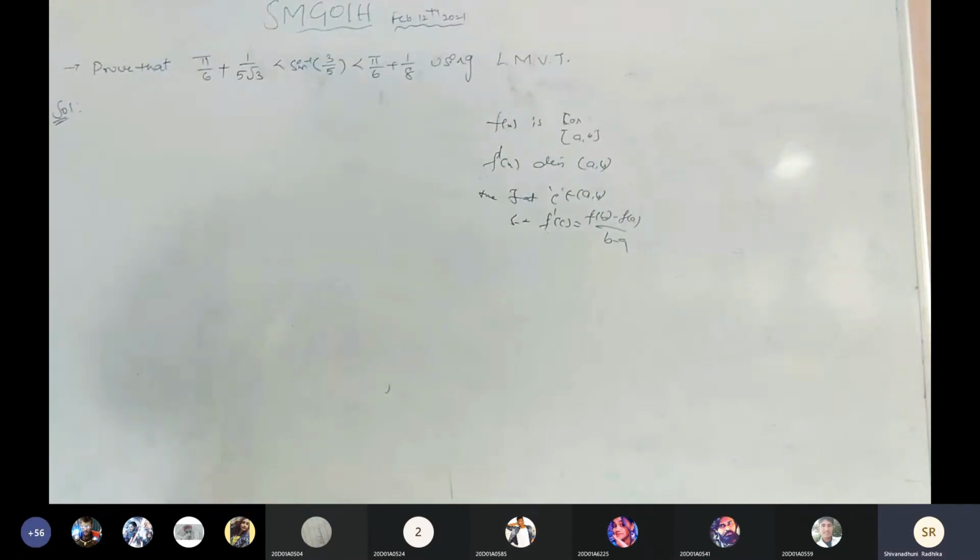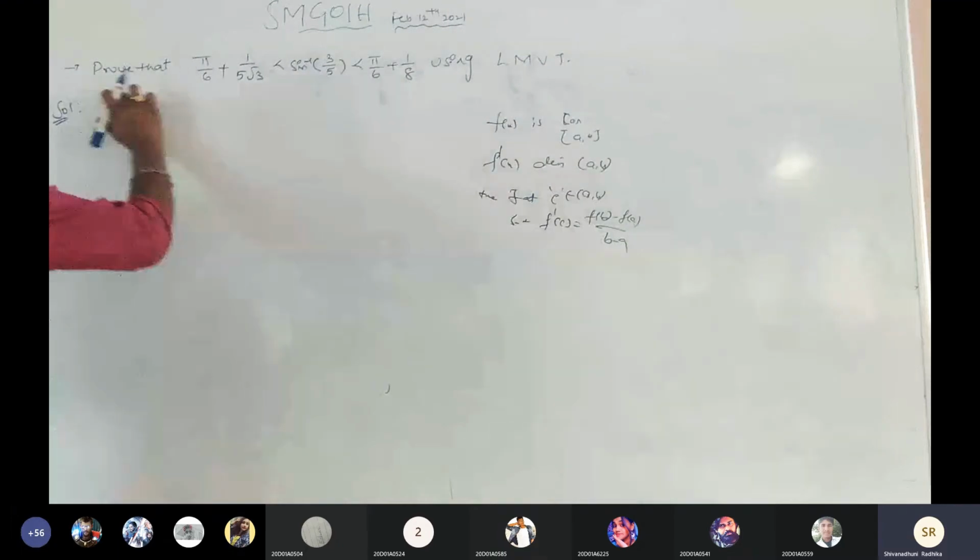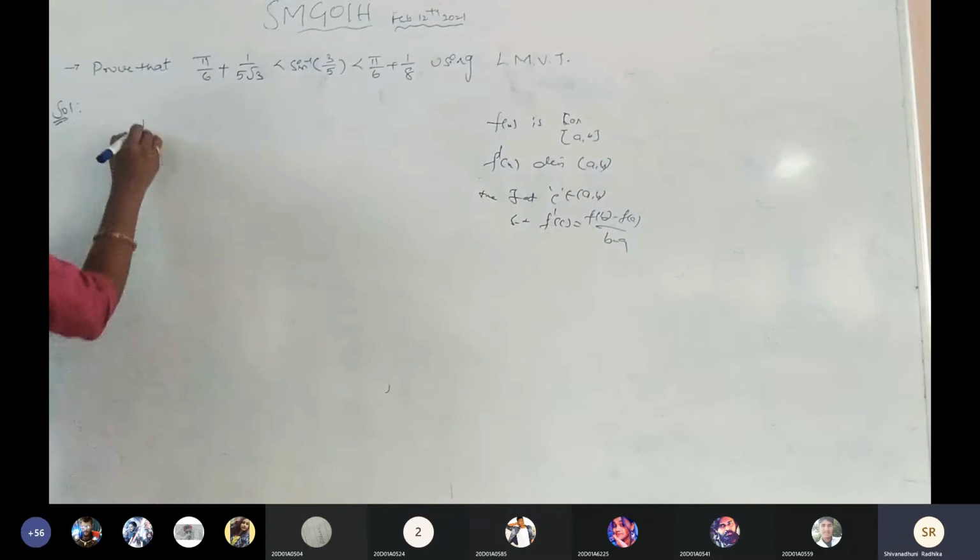Now, first of all, for any mean value theorem we have to solve or verify, what is the requirement? The main requirement is that f of x is a polynomial or a transcendental function. First of all, we need the function f of x. Now, in the given problem, what is the function?